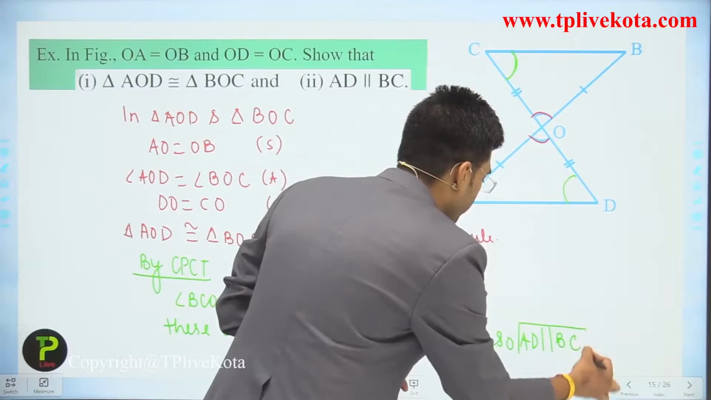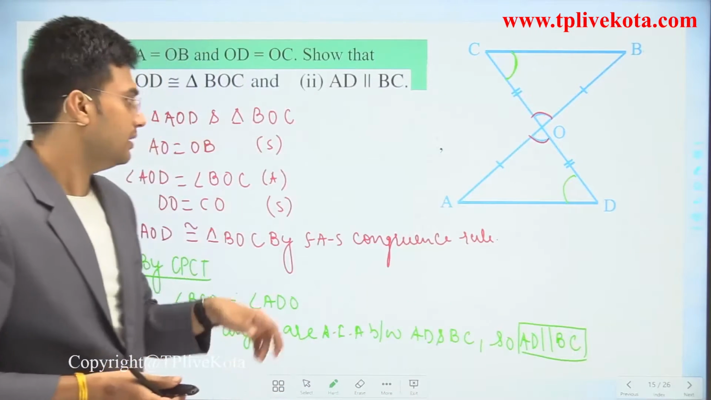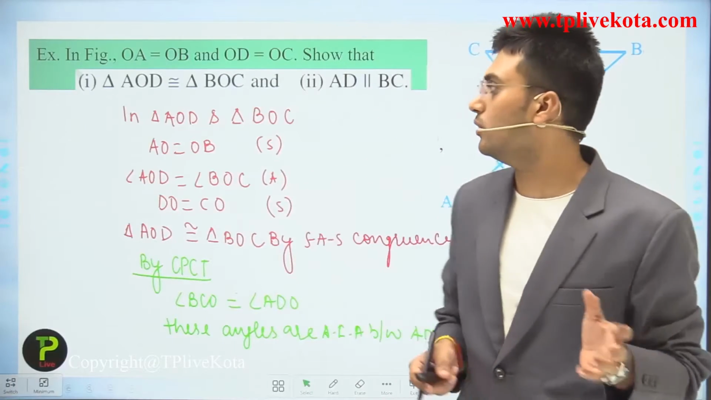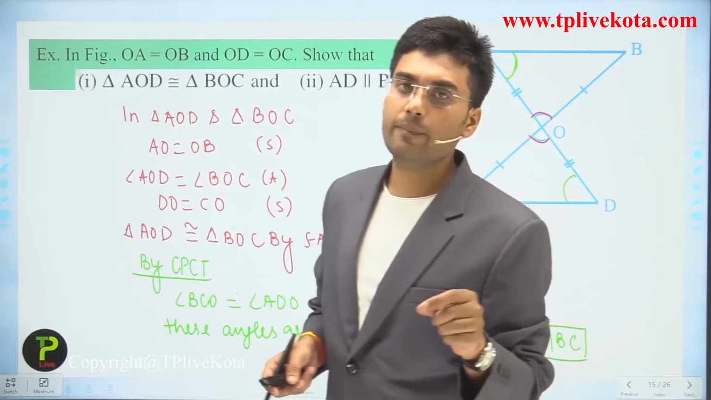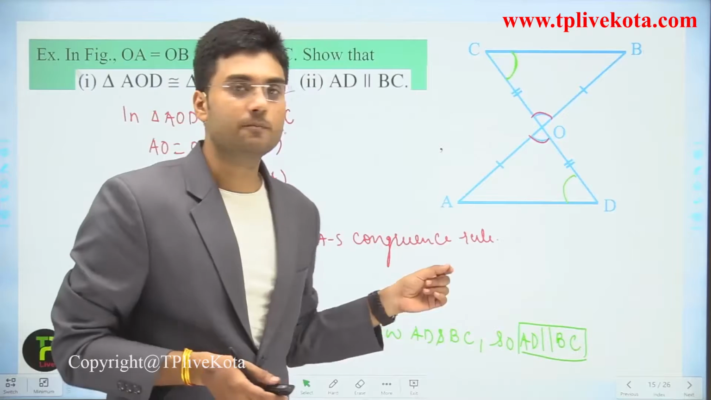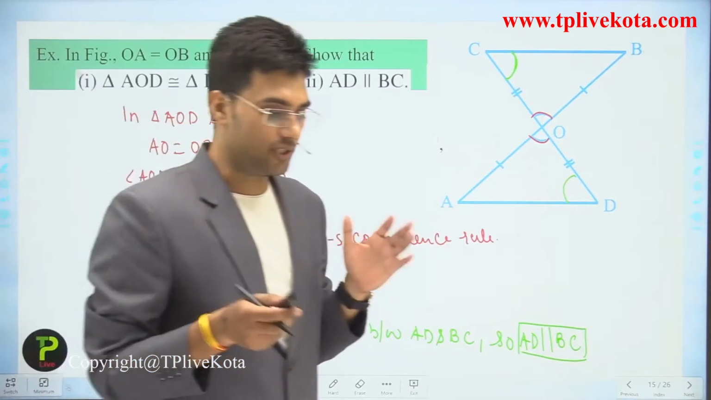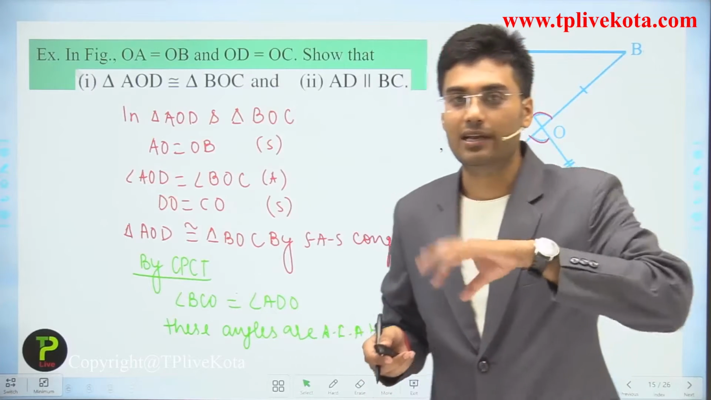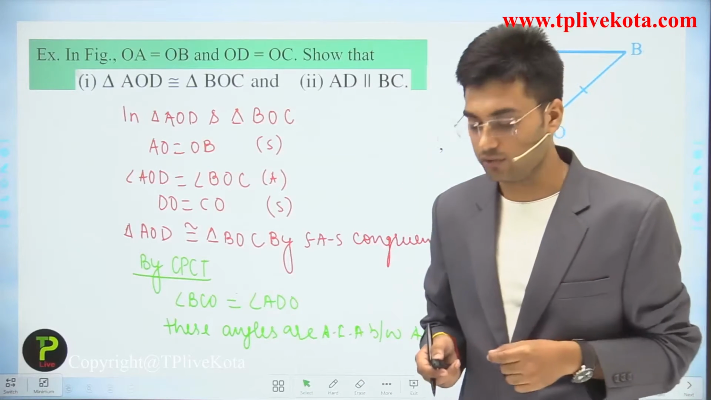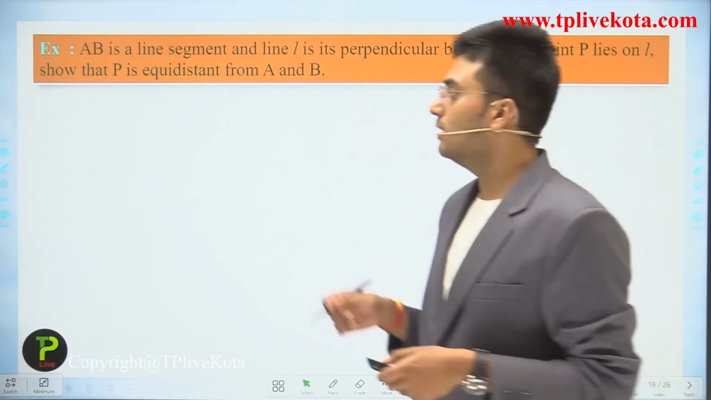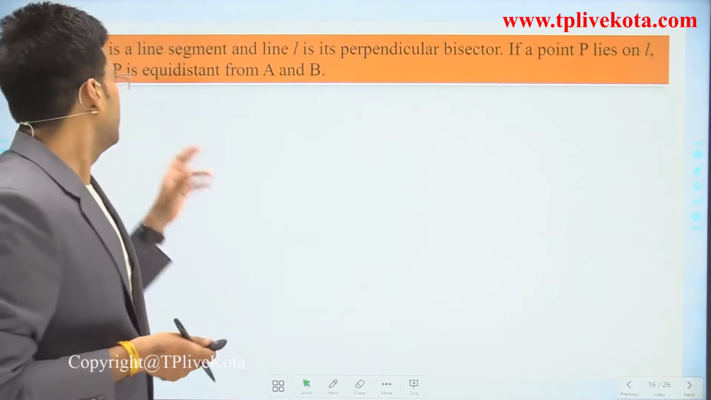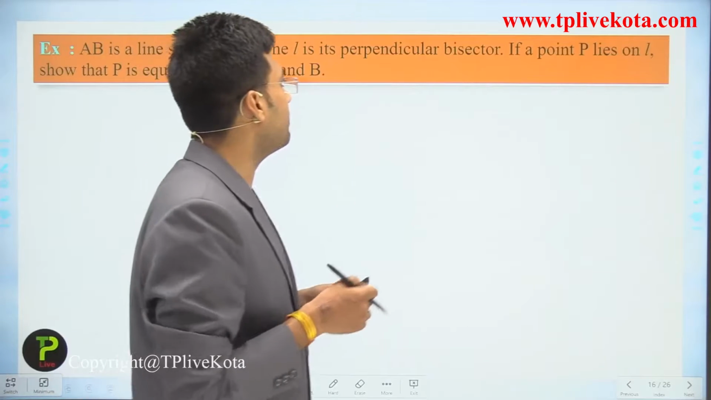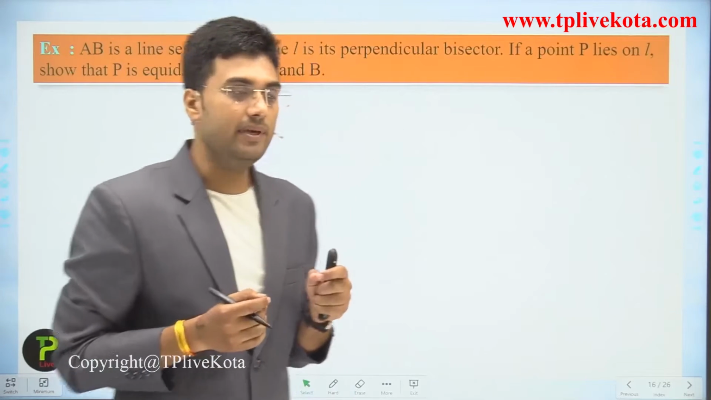So now we have proved both parts of this question. In the first part we had to prove that triangle AOD is congruent to triangle BOC, and in the second part we had to prove that AD is parallel to BC. Clear? So students, I hope you understand this question. Now after this question, let's move to the next question. In this question it is given that AB is a line segment and line L is the perpendicular bisector. AB is a line segment.